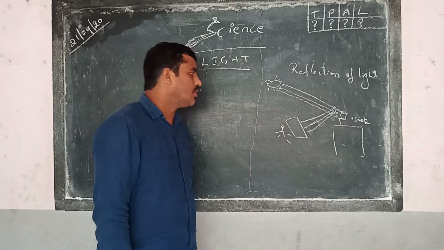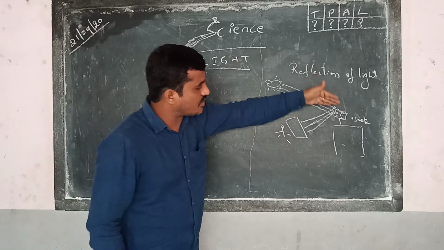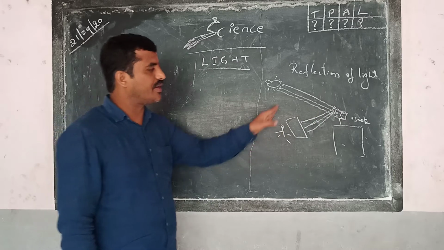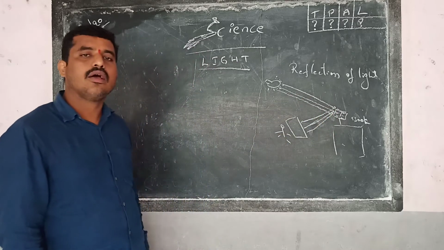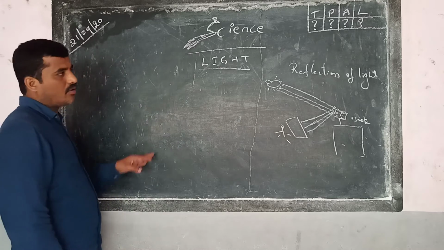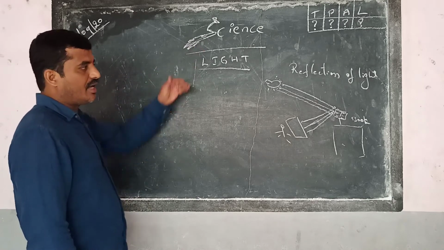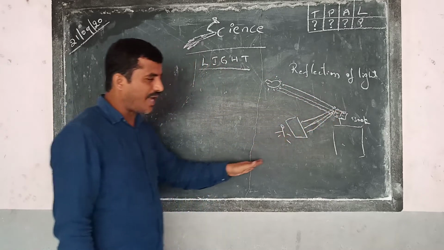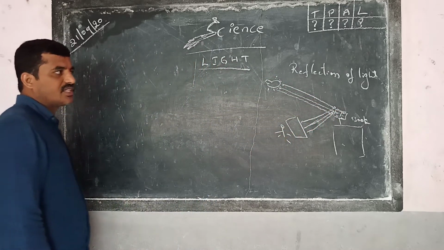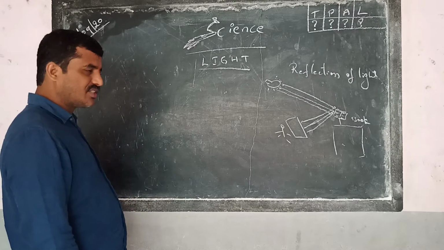Okay. So here, we are able to see the objects when the light falls on the object and hits back to our eyes. So now we can understand: light makes us see the objects, and light hits the objects and returns back. That is reflection of light. We will discuss more deeply, slowly and slowly.